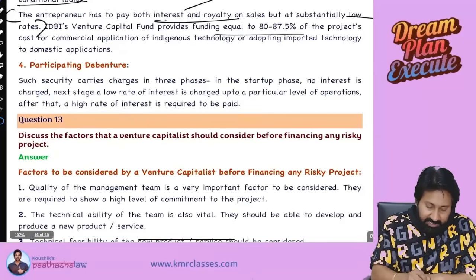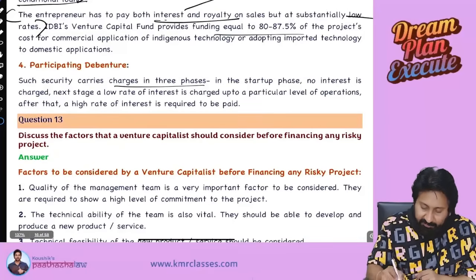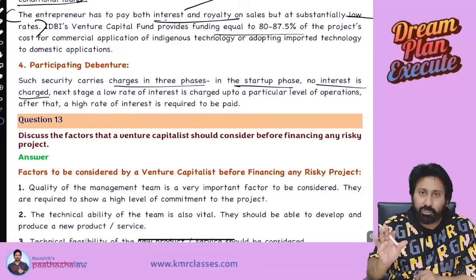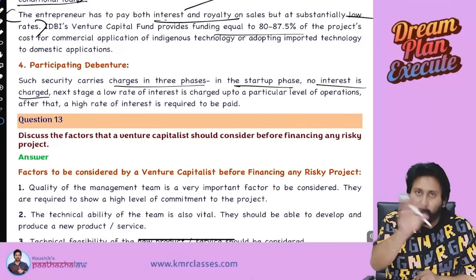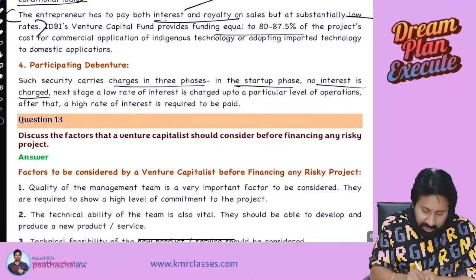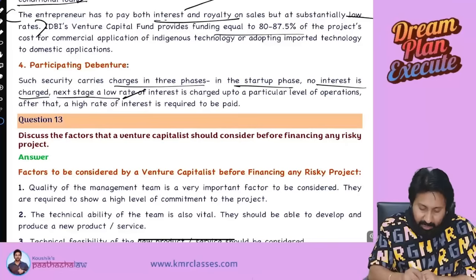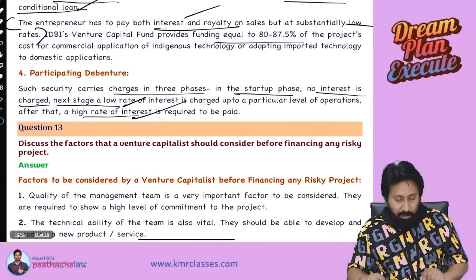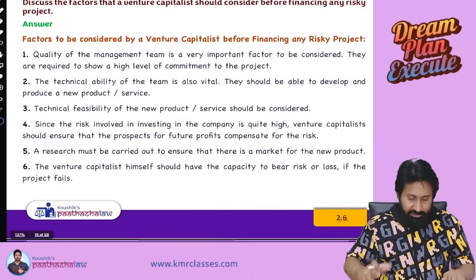Participating debentures. Such security carry charges in 3 phases. In startup phase, no interest is charged. Proper debenture I will issue. During beginning phase, 1 to 4 years like that, no interest. Next stage, low interest will be paid. Once you pick up and business becomes successful, a high rate of interest will be required to be paid.